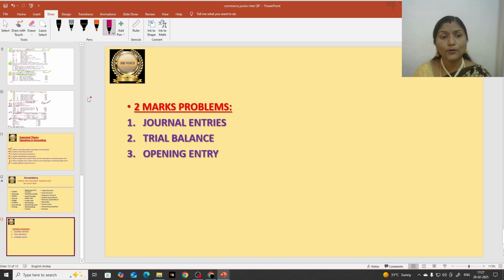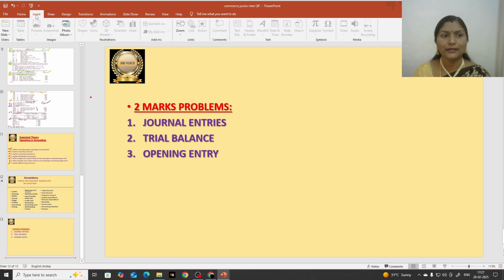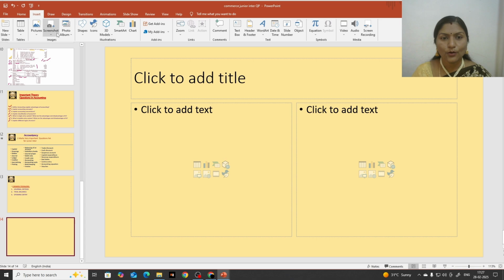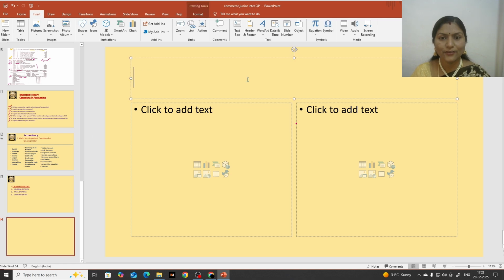It is very important to know the question paper pattern first of all, so that students can learn it. If you know the question paper pattern, then you can learn it easily. Otherwise you will find difficulty, and you will not know what to learn and what not to learn. So first of all you should know the question paper, so that you will know what to learn. It will become easy for you. Hope this is clear for everyone.